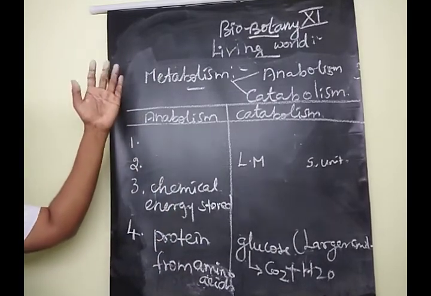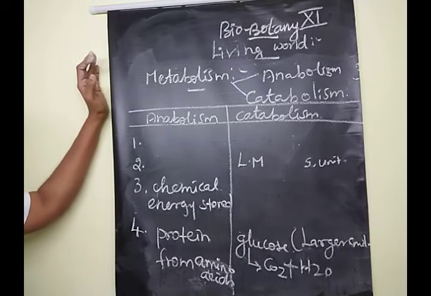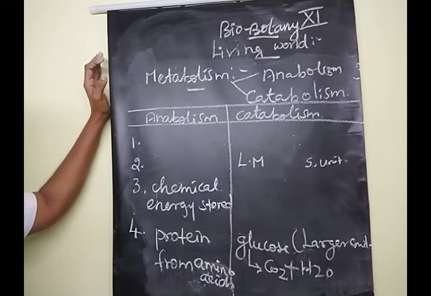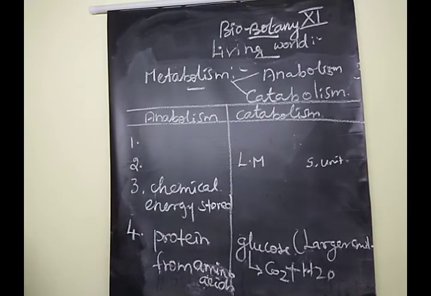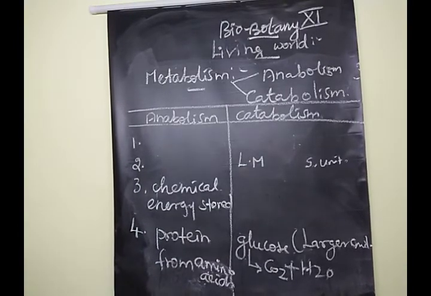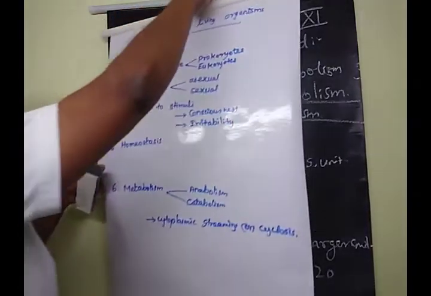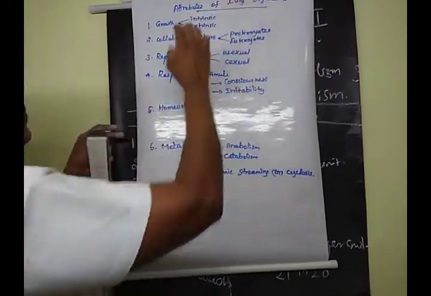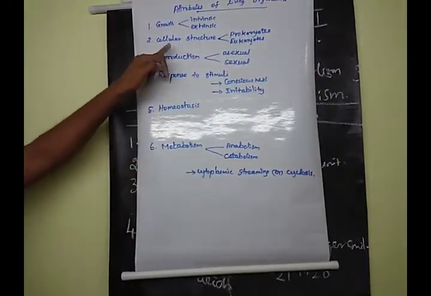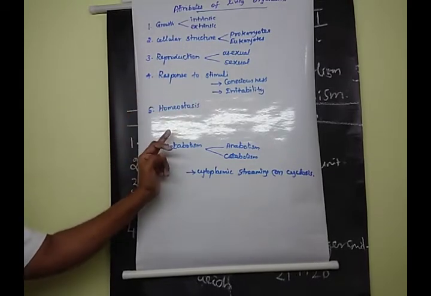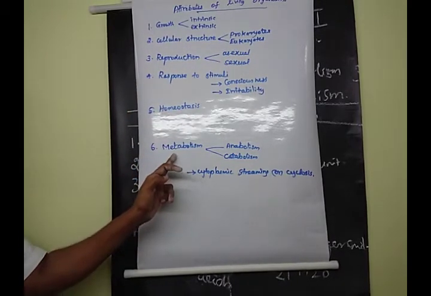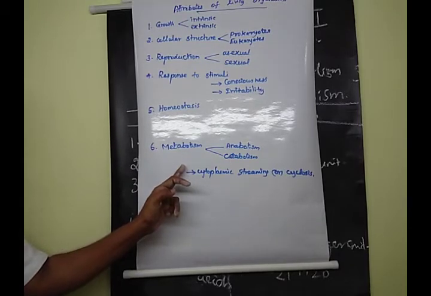So once again, I'll repeat from the attributes of living organisms. There are 6 points to learn: growth, cellular structure, reproduction, response to stimuli, homeostasis, metabolism.